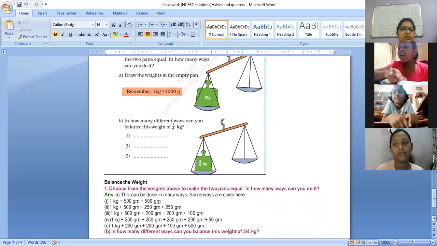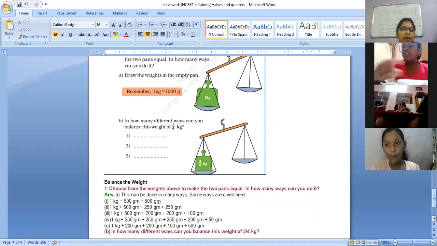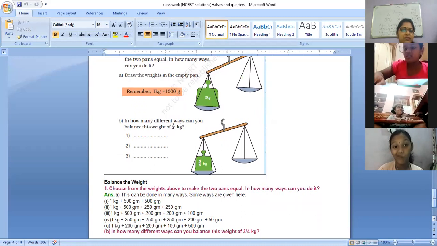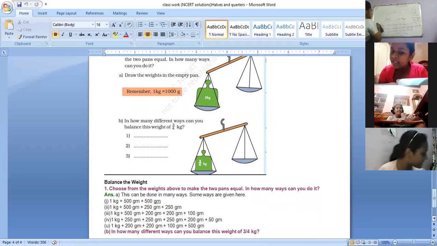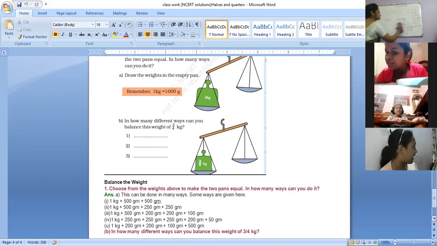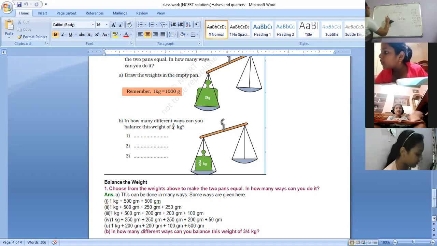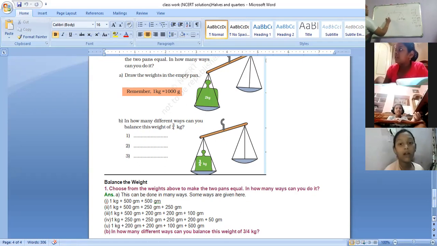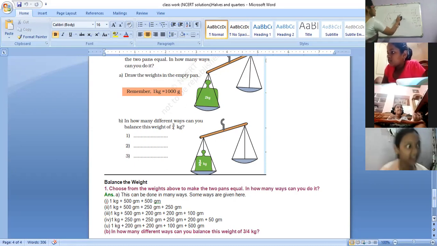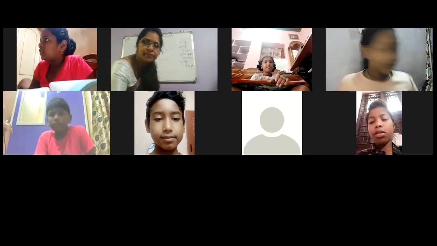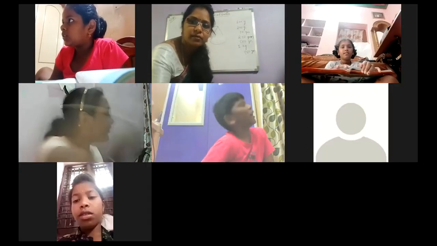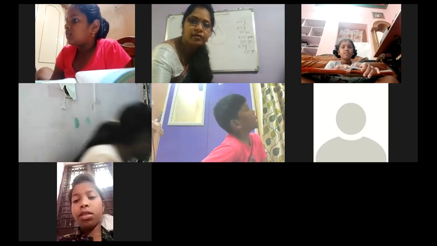Okay. So next is, in how many different ways can you balance this weight of 3/4 kilograms? So now tell me for this 3/4 kilograms. Here it was 2 kilograms, and you have given different options. Very good. Now for 3/4 kilograms, those who have not given an answer, tell me, who did not get the chance here? Tanvi Priya, are you ready? Pallavi, are you ready?